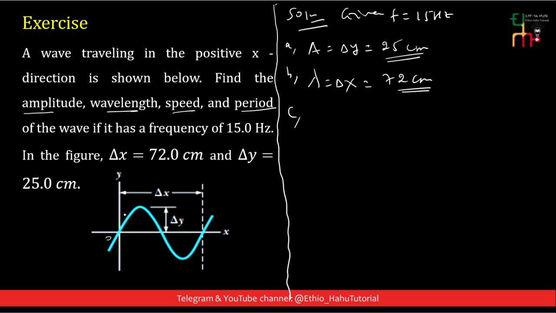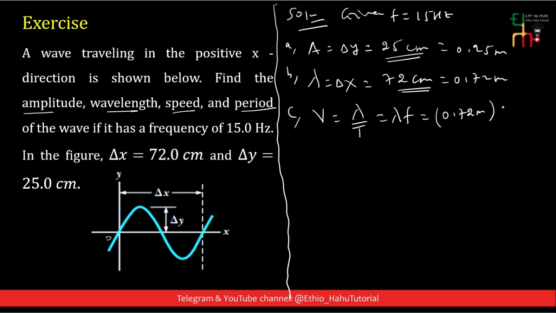C, wave speed. V is equal to lambda divided by period, or lambda times frequency. Wavelength is 72 centimeter, which is 0.72 meter, and 25 centimeter is 0.25 meter.